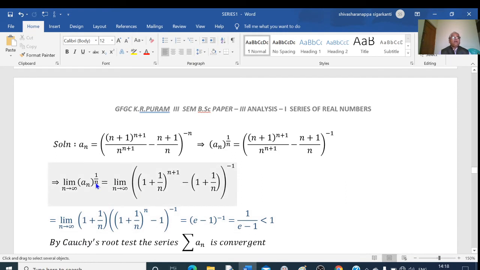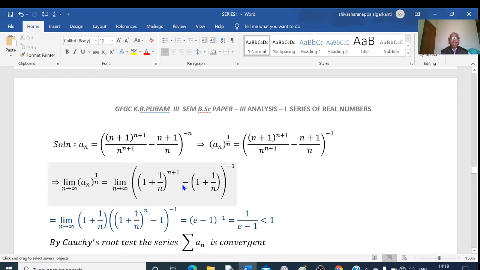Now, taking the limit on this, here the powers are the same, n+1 and n+1. Therefore, I will take the common power: (n+1)/n whole to the power of n+1. And (n+1)/n, if I take separate denominators, is n by n equal to 1, plus 1 by n. So this can be written as (1 + 1/n)^(n+1) minus, here taking separate denominators, (1 + 1/n).